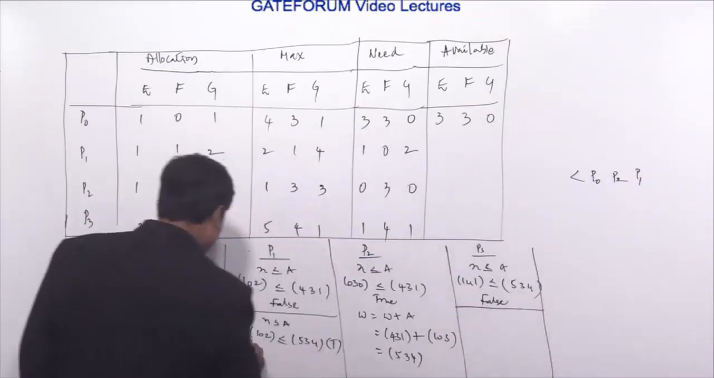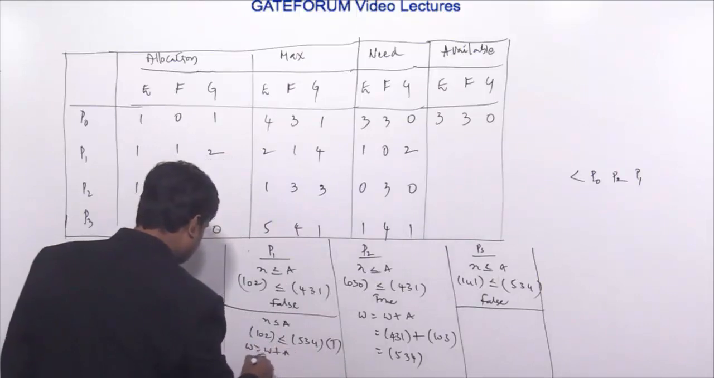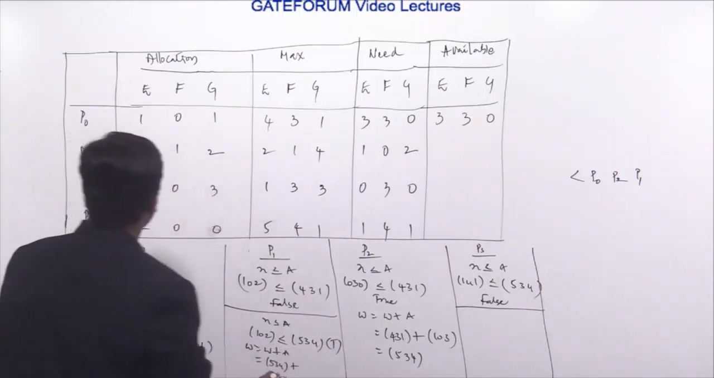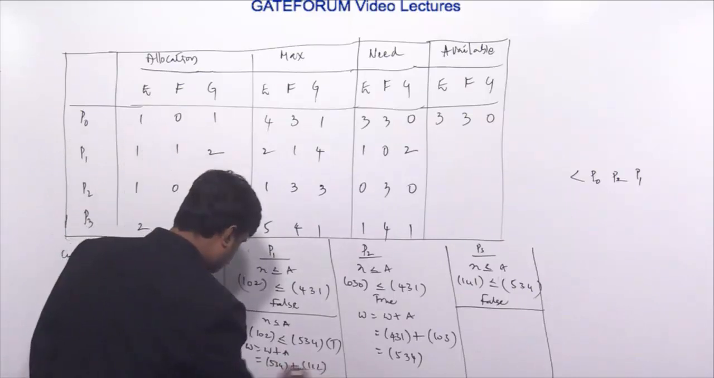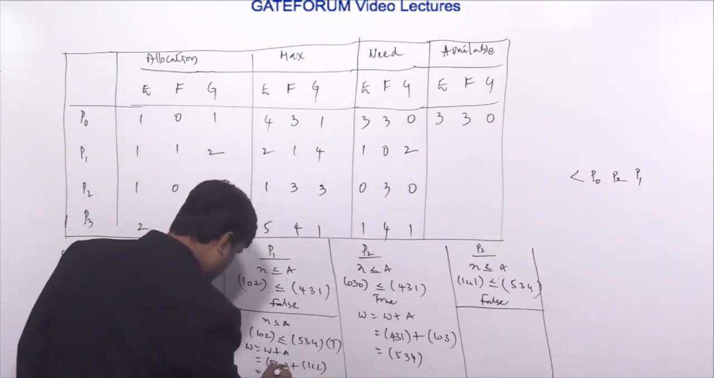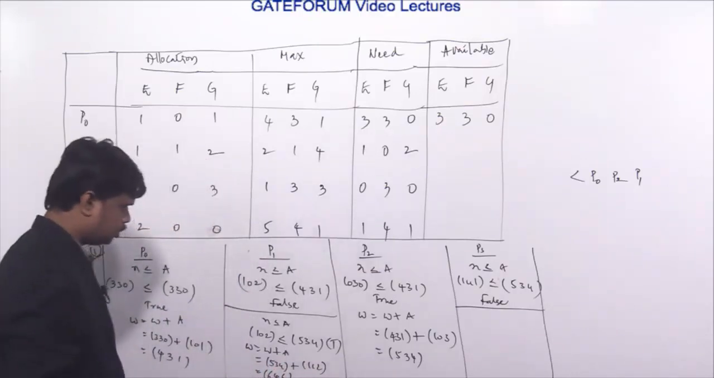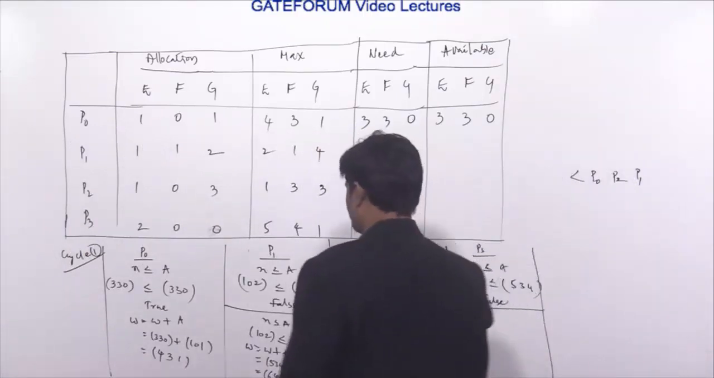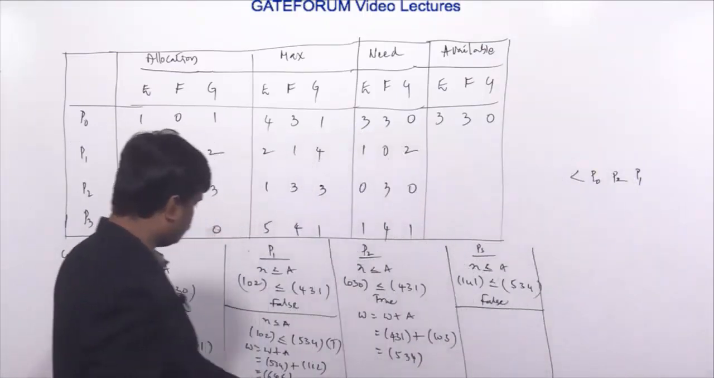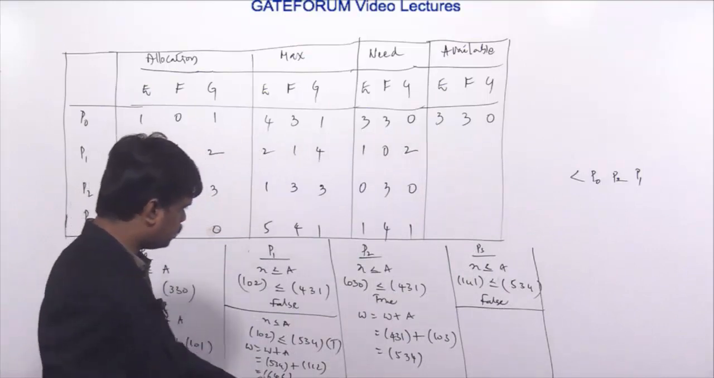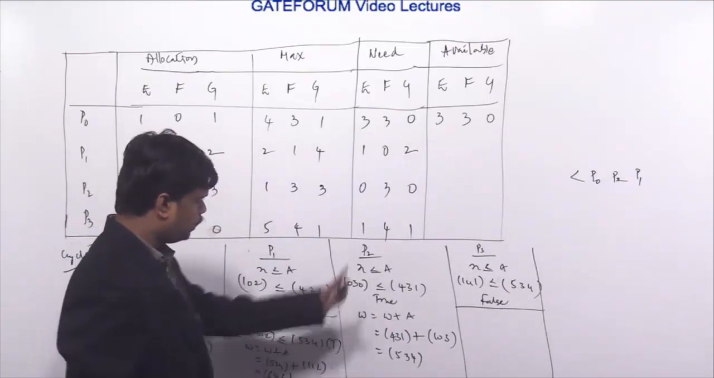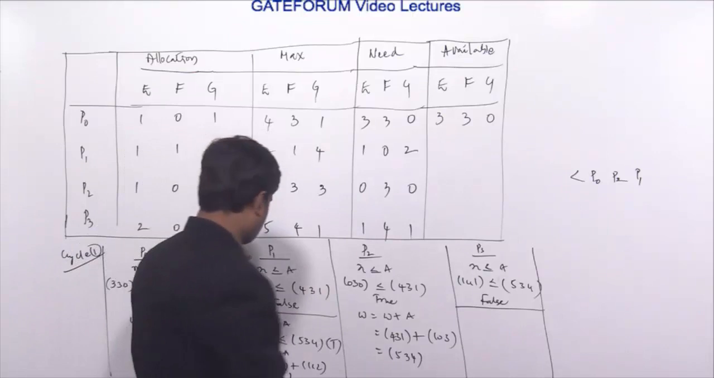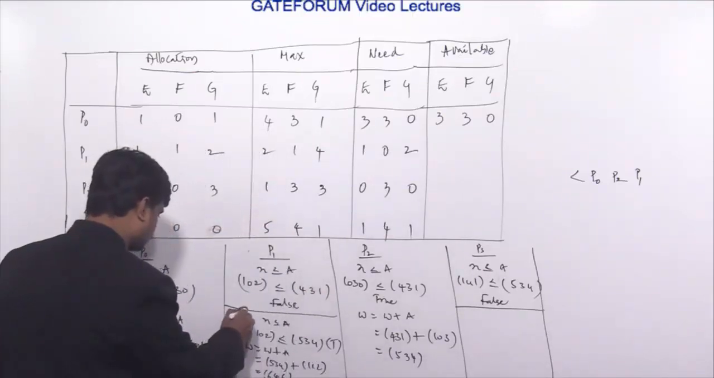Then work equals work plus allocation. What is the work? 534 plus what is the allocation of P1? 112. Then it becomes 5 plus 1, 6; 3 plus 1, 4; 4 plus 2, 6. So after completion of P0, P2 and P1, the updated available is 646. With this 646, can we satisfy P3 or not? That we are going to check. Now this is cycle 2.